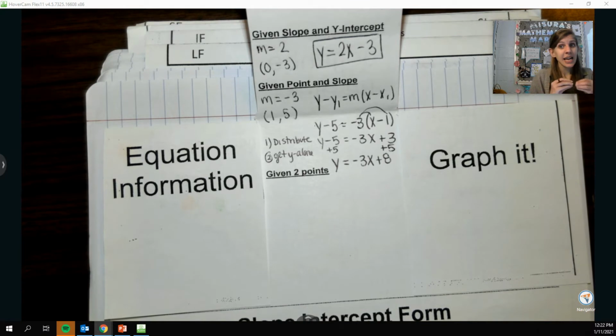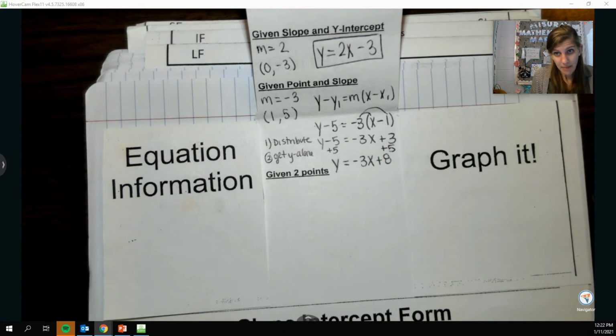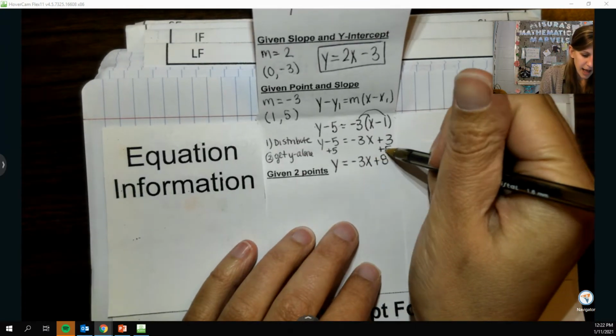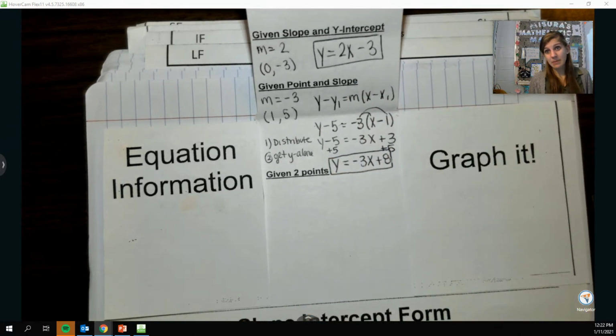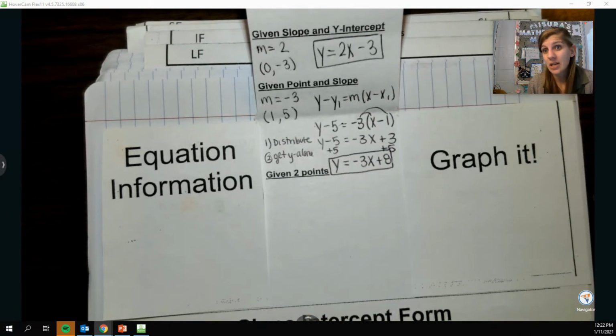Now this is in y equals mx plus b form. And so now I can actually see my y-intercept. It's 8. I didn't even have to know it; I eventually found it. Okay.